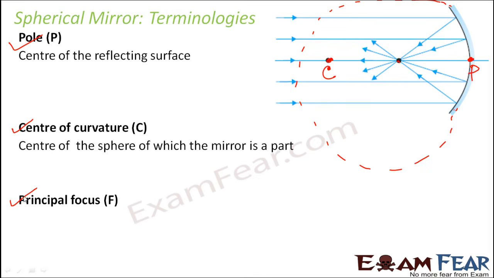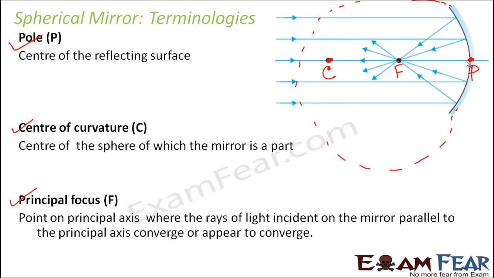Then we have one of the most important things, that is principal focus, which is often called focus and is denoted by F. Focus is that point which is located midway between the center of curvature and the pole. It is a point on the principal axis. What is principal axis? This central line which is passing through the center of curvature and the pole is known as the principal axis.